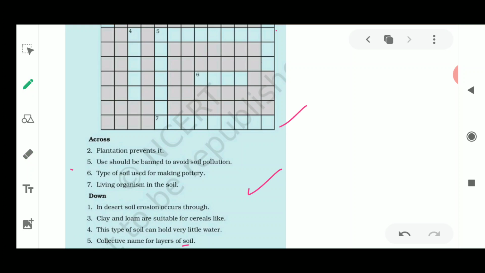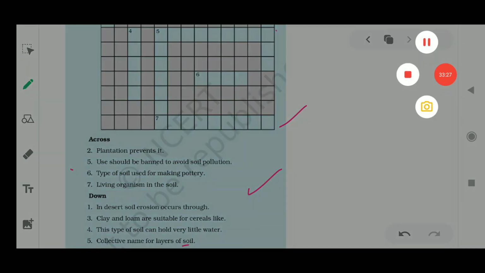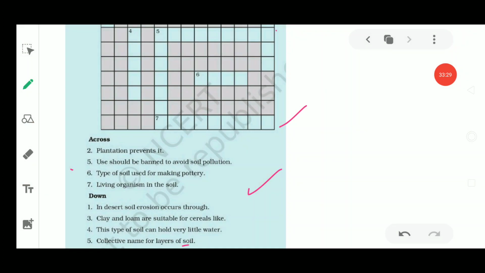Okay, so this is all about the chapter soil, children. We have completed this chapter. I hope you all have understood this chapter, and if you're not able to understand any answer, you could ask in the online class. Now this chapter is finished. Until the next video, you will complete these question answers in your copy so that it becomes a practice for you all.